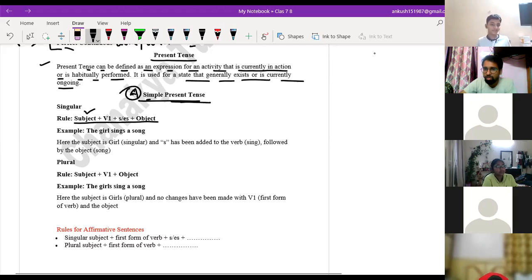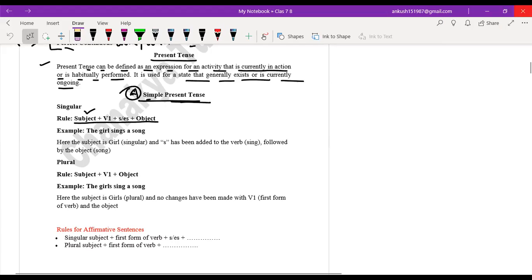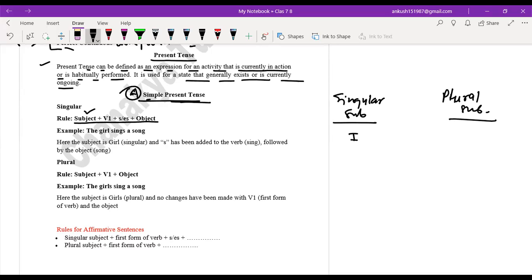Look here: singular subject, and here I am writing plural subject. Singular subjects are those which take a singular verb, but I, though it is a singular subject, takes a plural verb. I, he, she, it, Ram, Kavita.